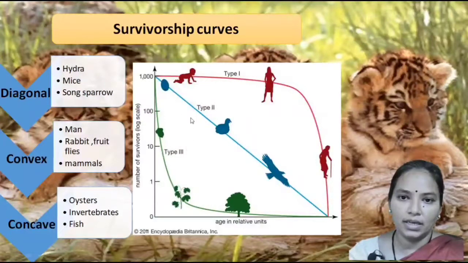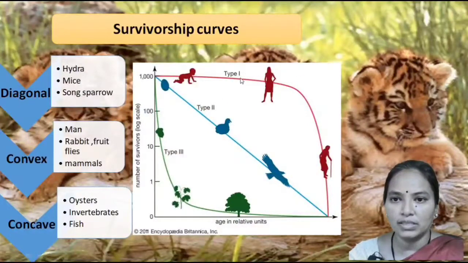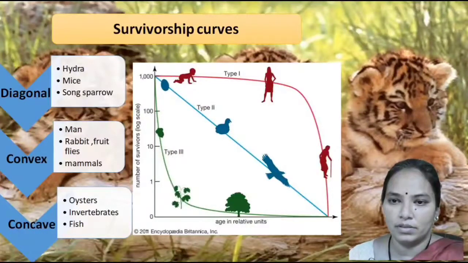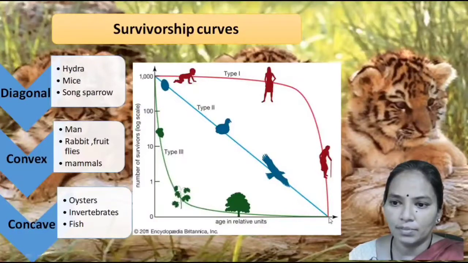Whereas this is the convex type of curve. It is also called a type 1 curve. This convex curve can be seen in most of the mammals. Here we can observe that there is a constant growth, and then finally it is subsiding at a particular age.